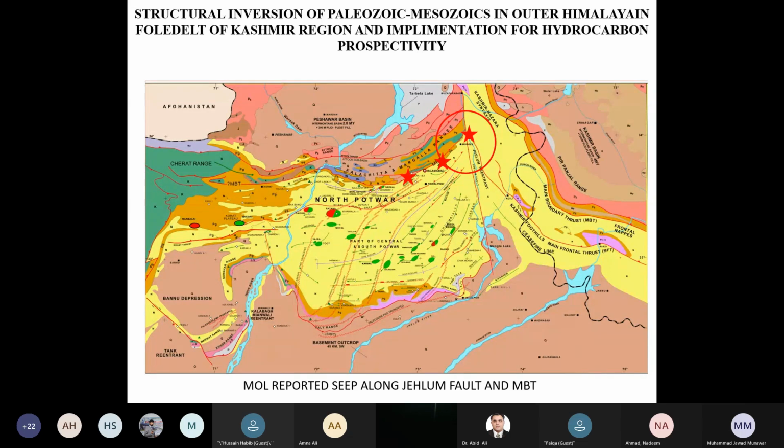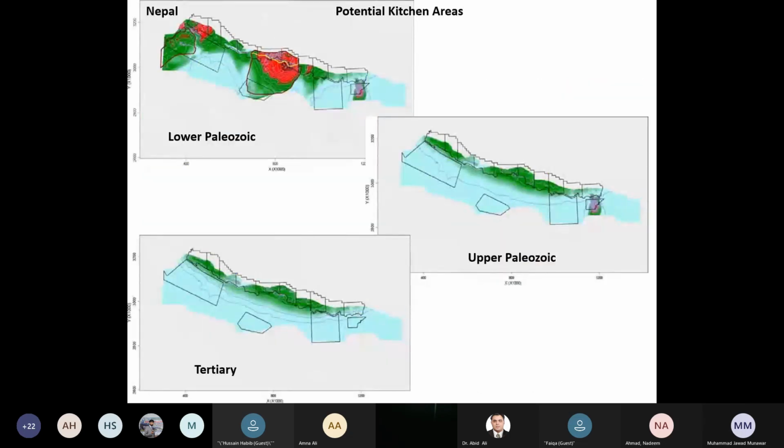I haven't put them in intentionally, but they are not relevant for any concern with the frontal Himalayan fold belt. Only one seep has a value which is very close to it, and maybe we can take it into consideration. Now coming to the kitchen, how do we trust that we do have a kitchen in this part of the basin? Again, the offset data from Nepal.